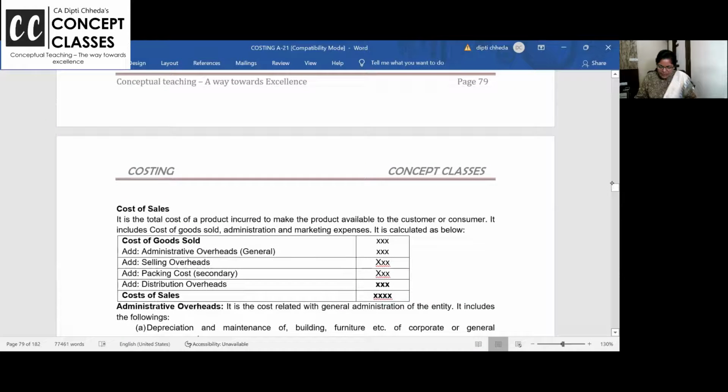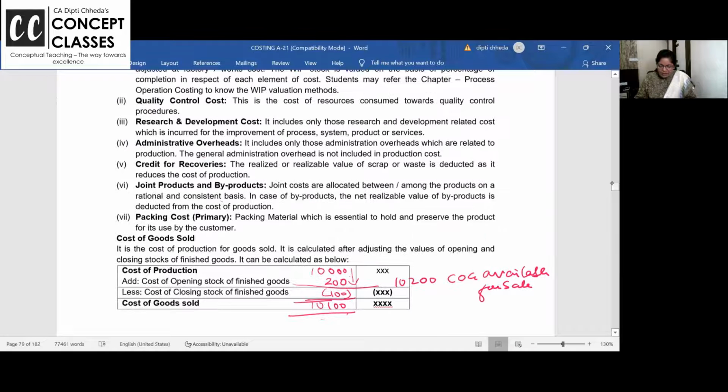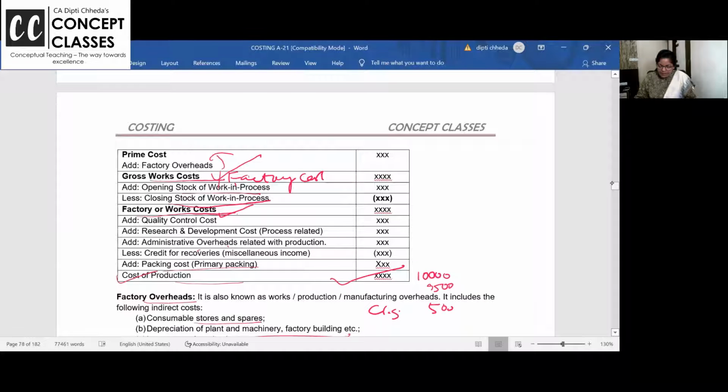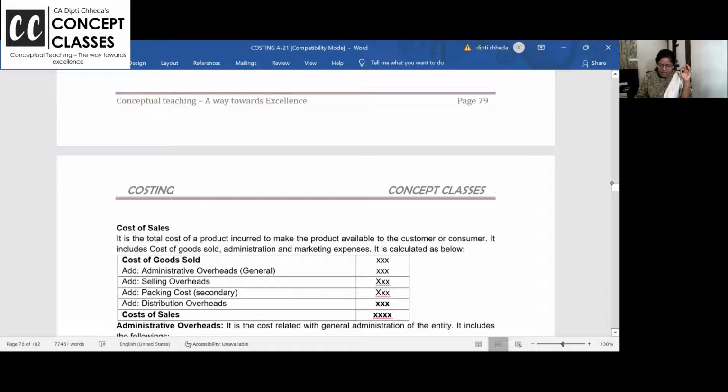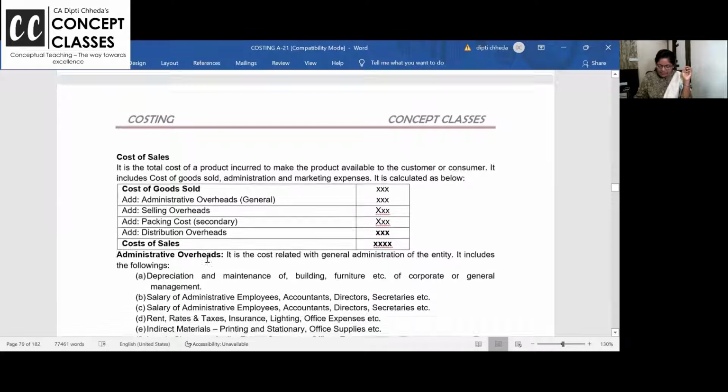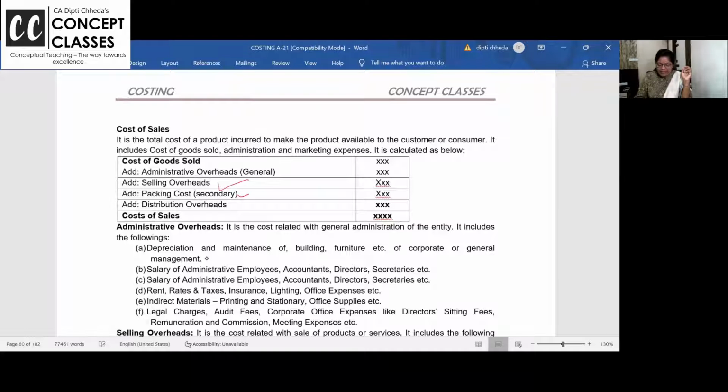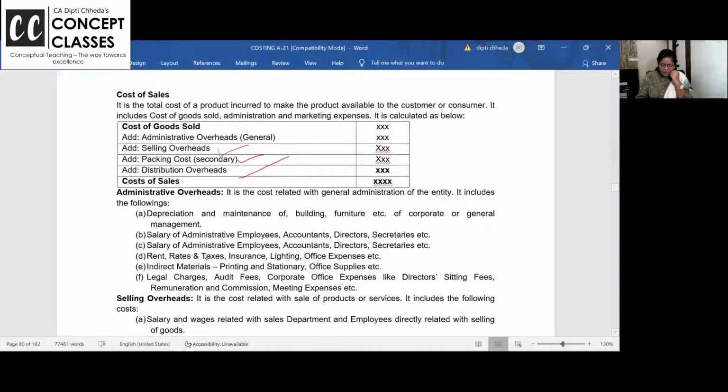Once you finish that, in the cost of goods sold, see, these administrative expenses which you add above, they are directly related to production. So you add that. Otherwise, after you get the cost of production, add administrative expenses, selling and distribution expense, packing expense, delivery van, salesman salary, commission, driver's salary, depreciation, everything will come in this, and you will get cost of